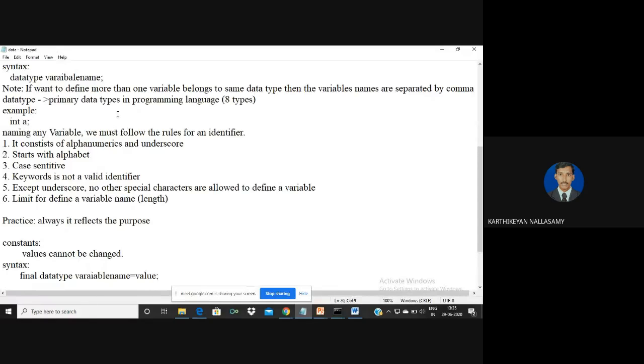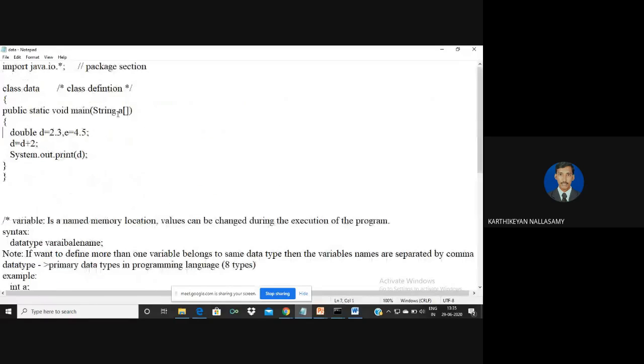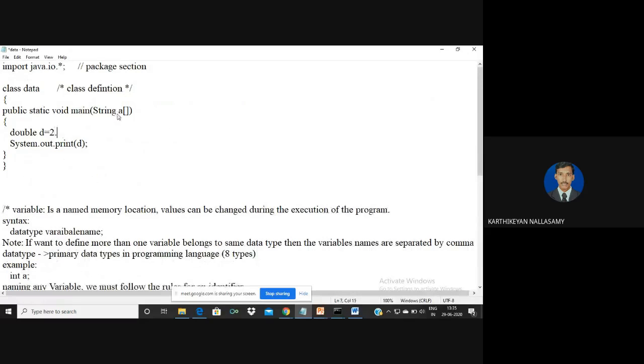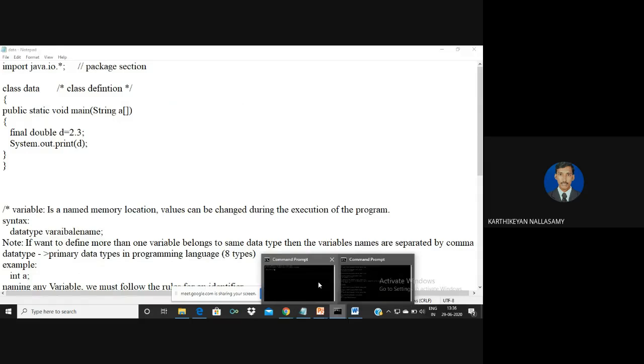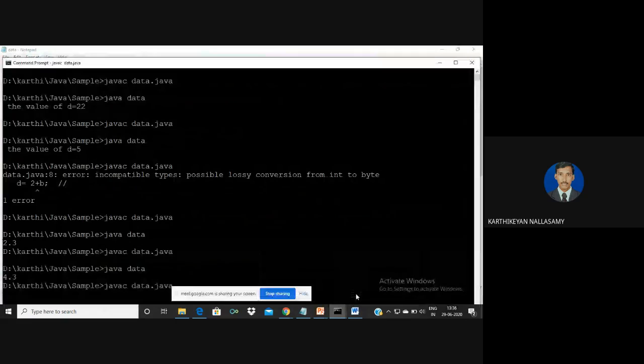So this is the syntax you must use for defining constants, because in Java there is no memory allocated otherwise. So here I am going to change it like this. Sorry, I am going to define the variable d as a constant. So final is a keyword, double is the data type, d is the variable name, and here 2.3 is my value. Clear? So now it is reflected, and even for a double there is a memory location allocated. Okay. So now there are no errors.